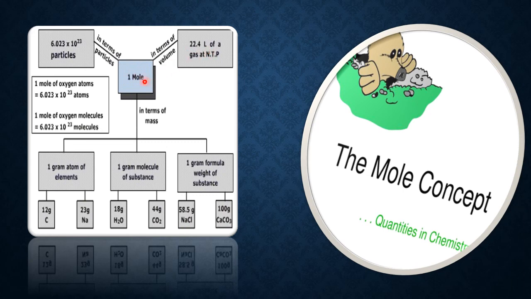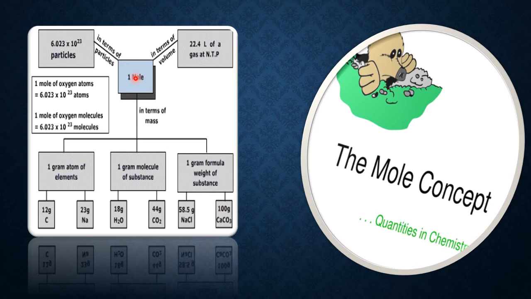Whereas in terms of mass, 1 mole of any substance means the gram atomic mass if it is an atom, or the gram molecular mass if it is a molecule. If the substance is an atom and its mass is expressed in gram, it is called the gram atomic mass.